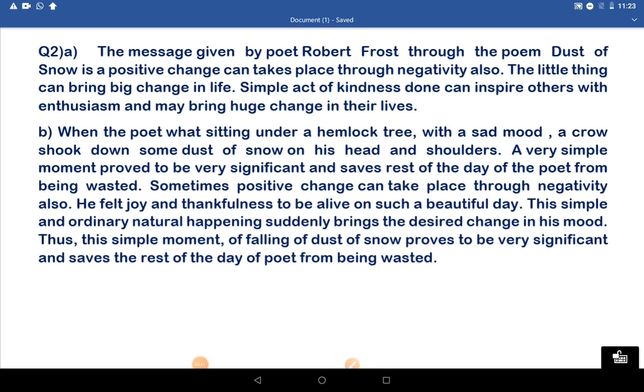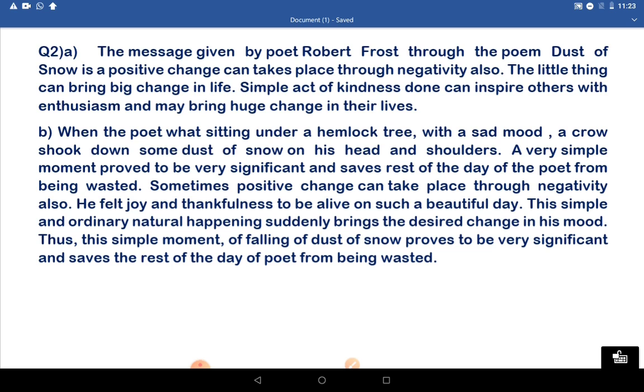Answer to the second question, A part. The message given by the poet Robert Frost through the poem Dusk of Snow is that a positive change can take place through negativity also. Little things can bring big change in life. A simple act of kindness done by anybody can inspire others with enthusiasm and may bring huge change in their life.